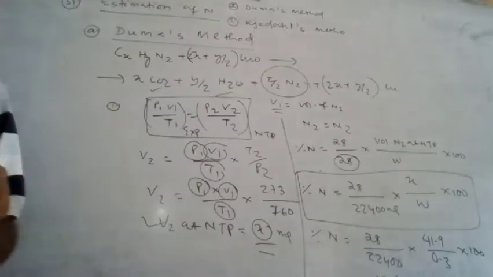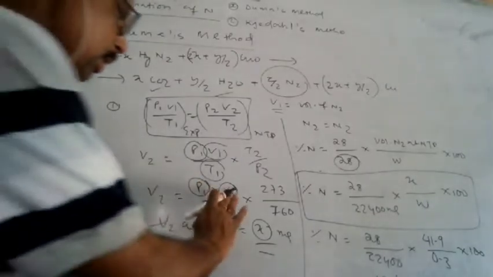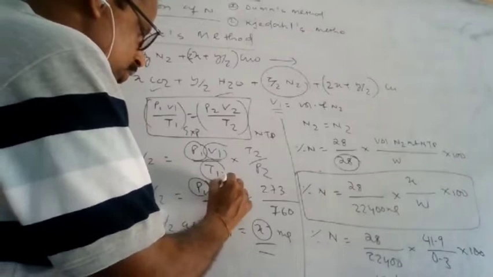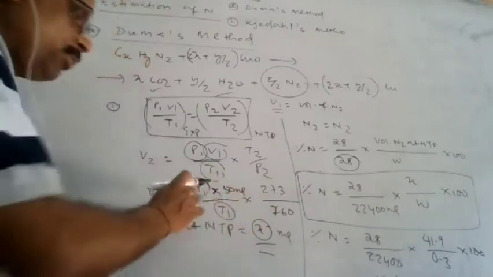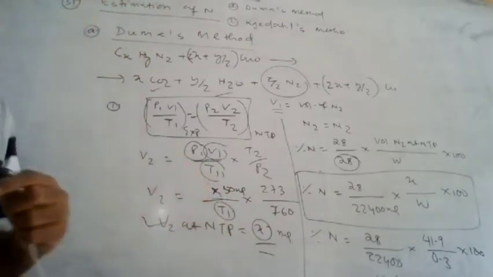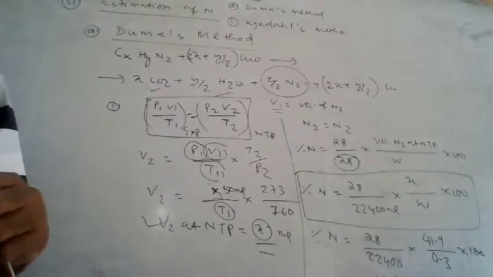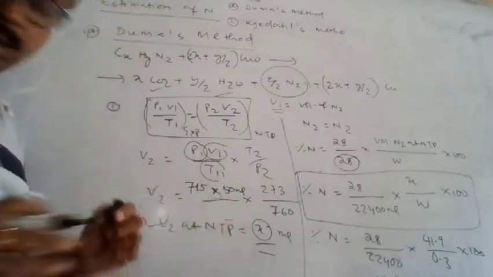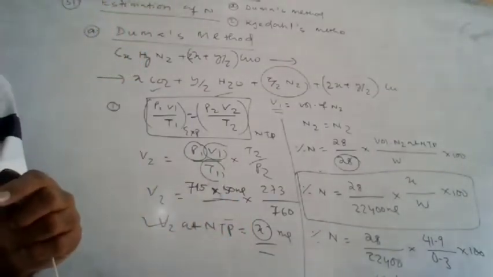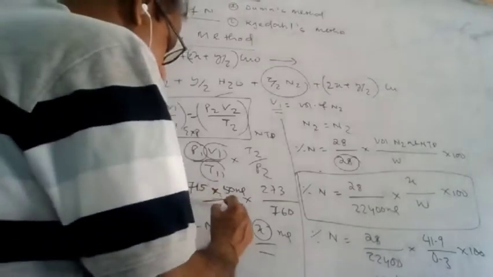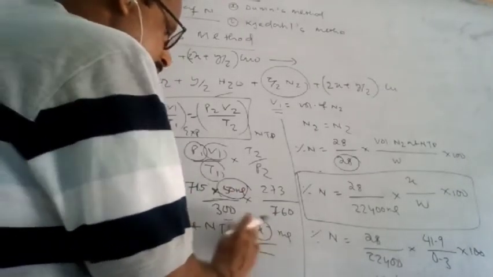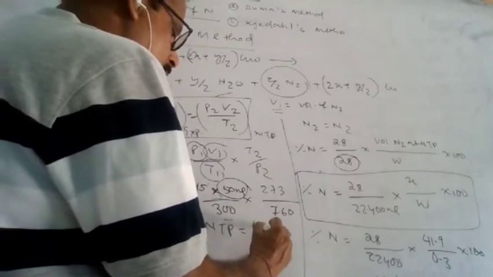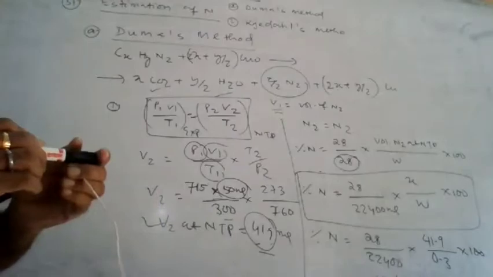Suppose the volume of nitrogen is given, say 50 mL of nitrogen is obtained experimentally, and the experimental pressure is 715, and the temperature is given, that is 300 Kelvin. So by putting all these things in, this 50 mL comes out as X equal to 41.9 mL at NTP. So you can calculate. This is not very difficult.